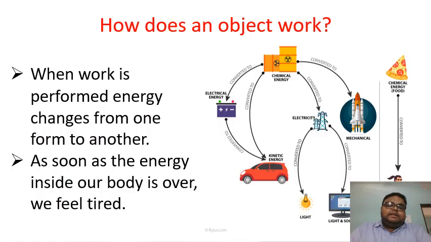But students, then the question arises, how is the work being done? How does that object work? There has to be some relation between the work done and energy. Right, students? So we say that when the work is performed, energy changes from one form to another, right? So suppose that this is a car, and this electrical energy is being converted into kinetic energy through this car, isn't it?